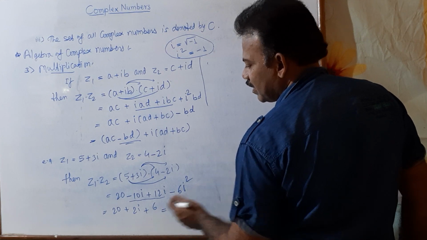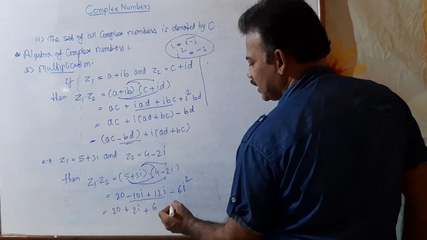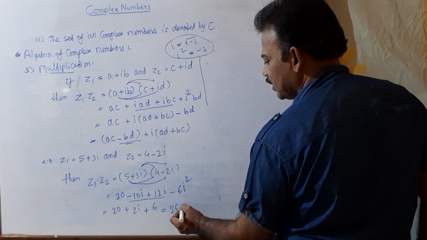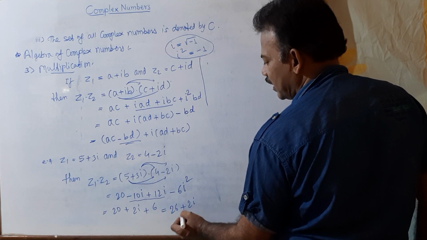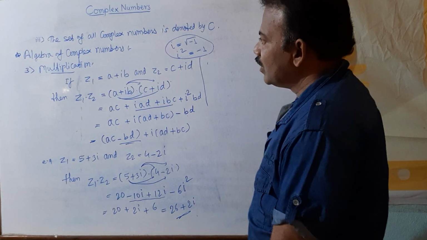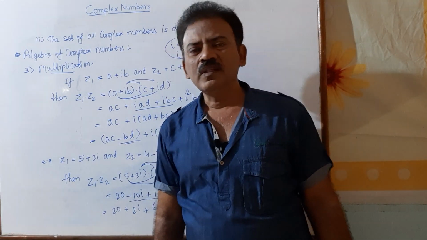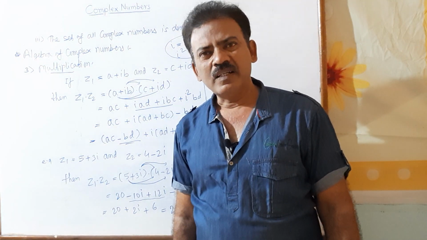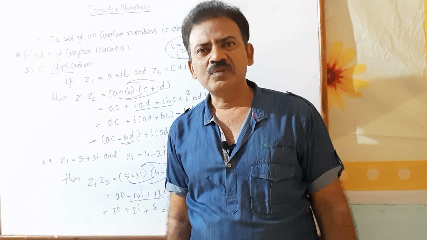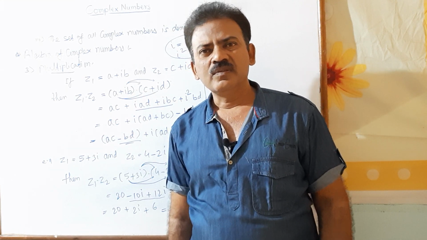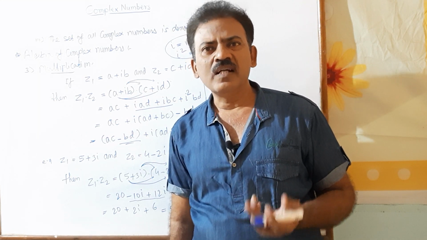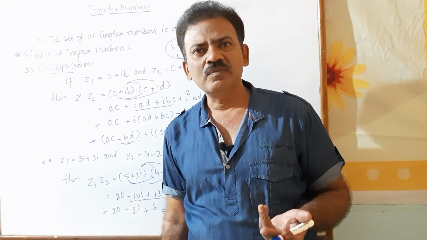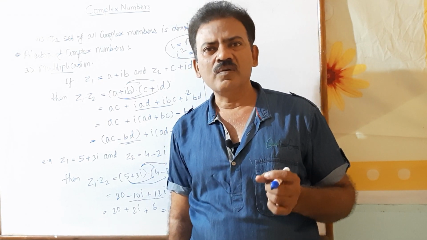And what do you get? Again combine the real part, 20 plus 6, 26, and plus 2i. That is a complex number. So note that we have seen addition, subtraction, and multiplication of two complex numbers. So again we get a complex number. Addition, subtraction, multiplication of two complex numbers gives again a complex number.